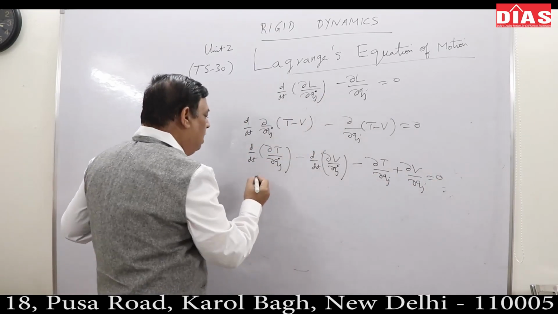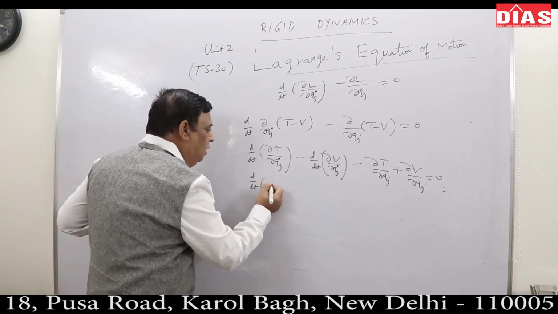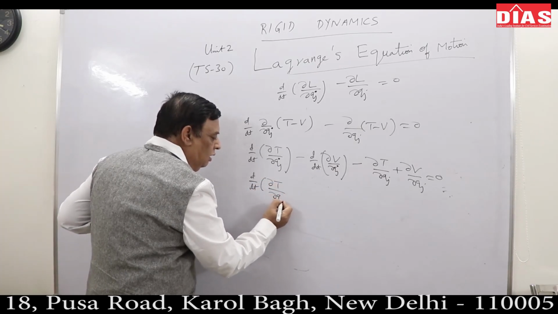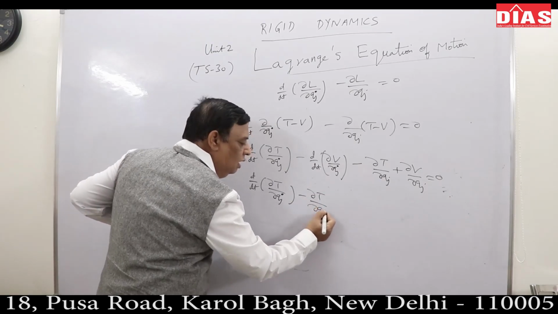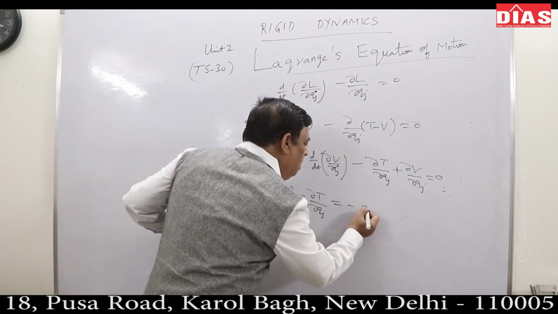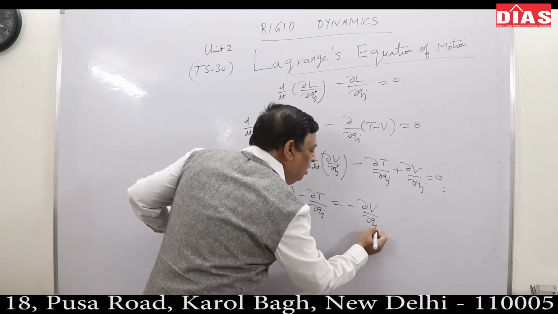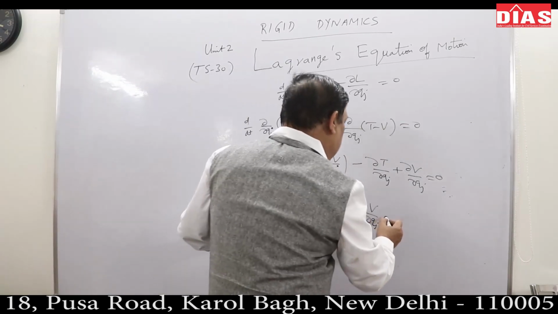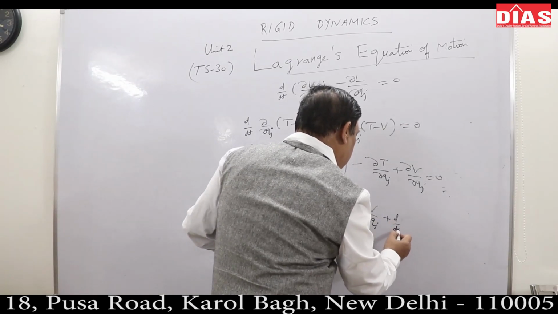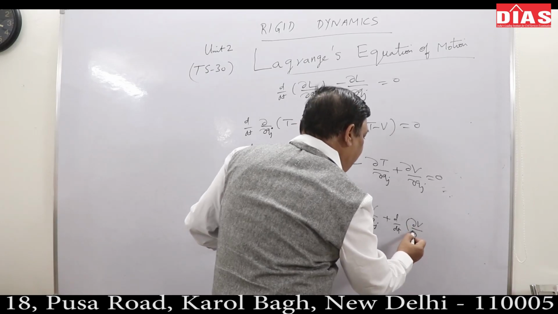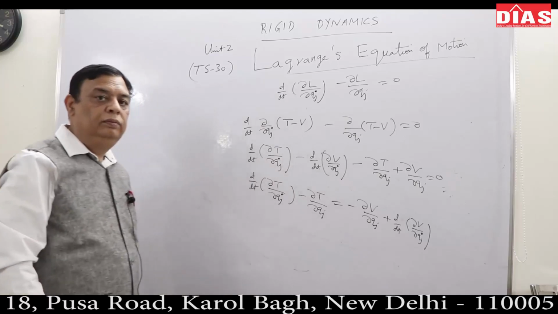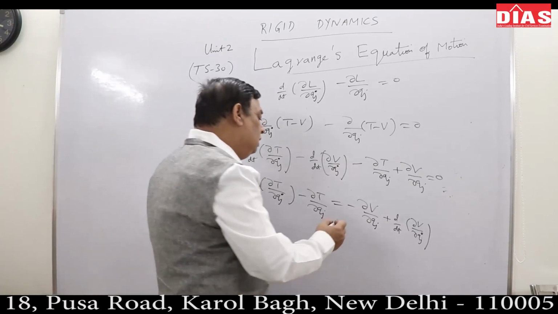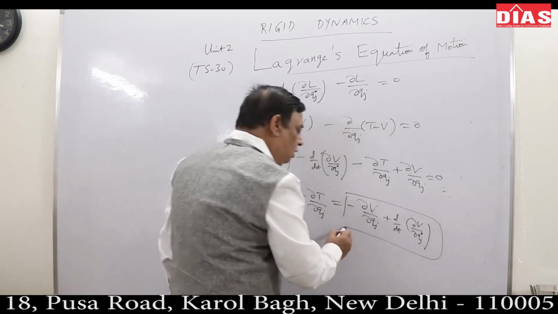So in terms of kinetic energy, I would have written d by dt del T upon del Qj dot minus del T upon del Qj is equal to minus del V upon del Qj plus d by dt of del V upon del Qj dot, correct? This is generally your generalized force.